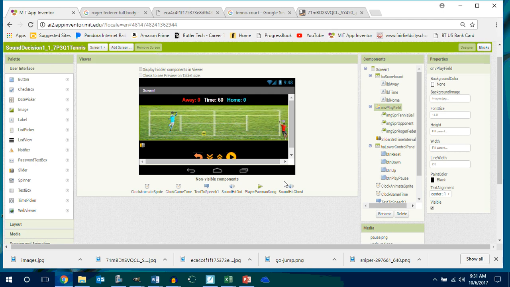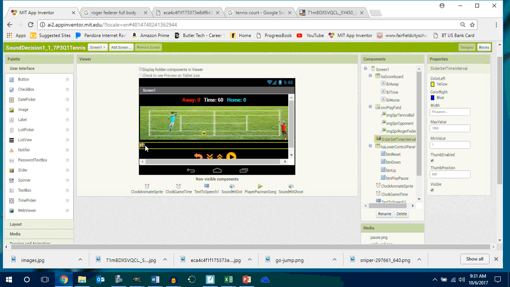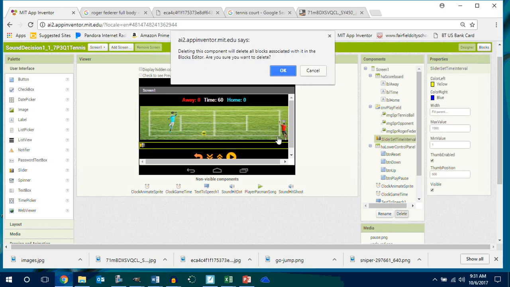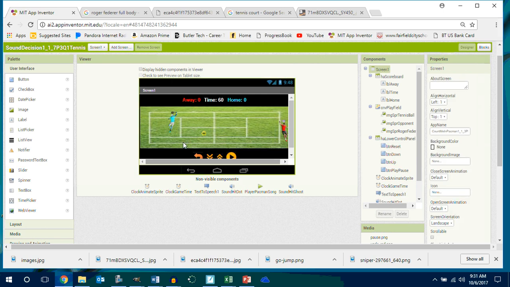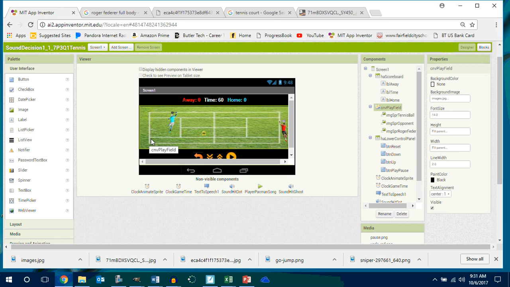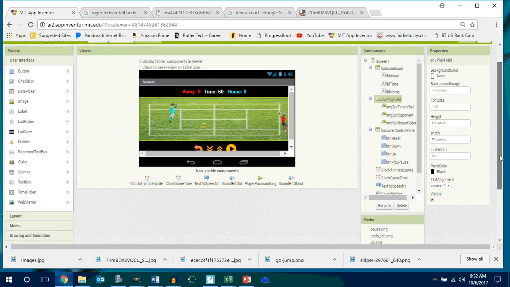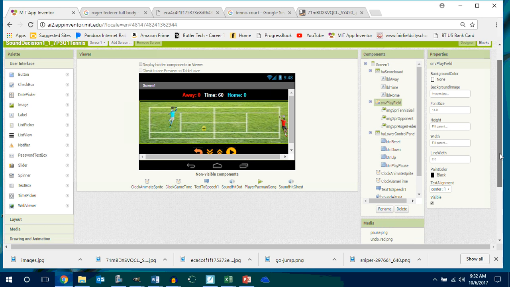Okay. Do we need this slider down here? I don't think so. So we can delete that. There you go. My court's getting bigger. There's Roger.